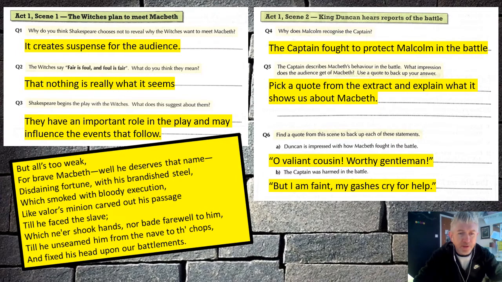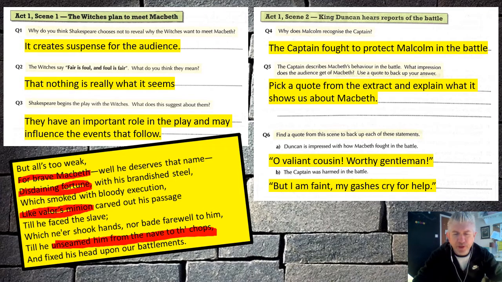So you've got things like "brave Macbeth," that just tells how courageous he is. "Disdaining fortune" means he doesn't care if he lives or dies. "Like valor's minion" suggests that he's fighting for bravery. You could have also possibly said how violent he is, "unseamed him from the nave to the chops," which means he's hacked his enemy into two pieces. So yeah, quite a violent man, a brave warrior, determined to fight for Scotland. Those are the quotes that hopefully you picked out.